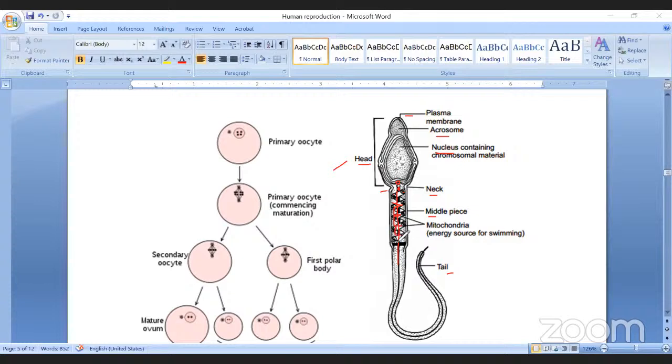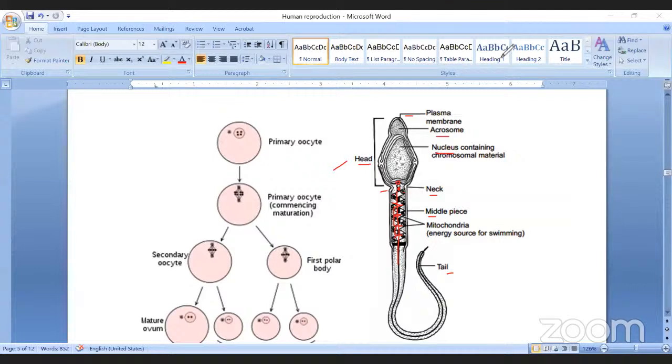So what is the importance of mitochondria in this part? Mitochondria provide energy for the sperm. For movement, the sperm requires some energy. That energy is provided by these mitochondria. Okay. Last, the tail supports proper movement of the sperm.